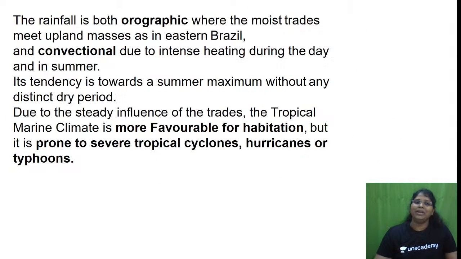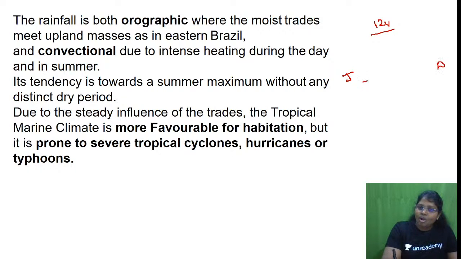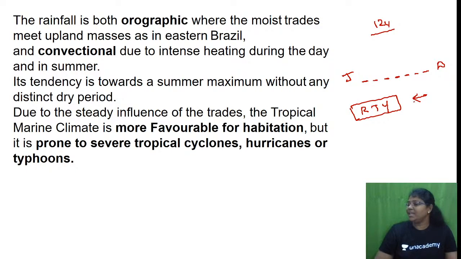For tropical marine climate, please check page number 124. Can you see the climatic graph from January till December? All months have rainfall. So tropical marine climate has rainfall throughout the year, RTY. Is it for tropical monsoon? No, for tropical marine. Both come under the same chapter, chapter 16, but we are discussing different climates. Are you able to follow?